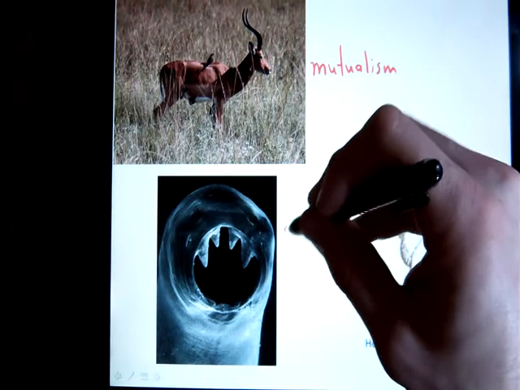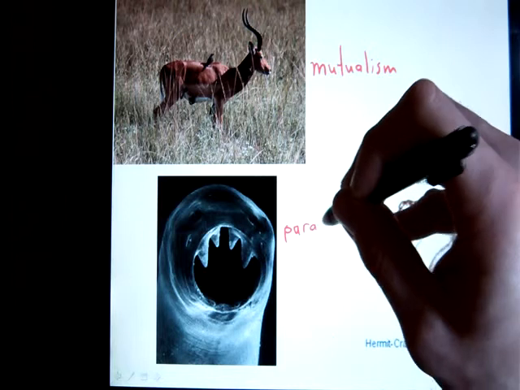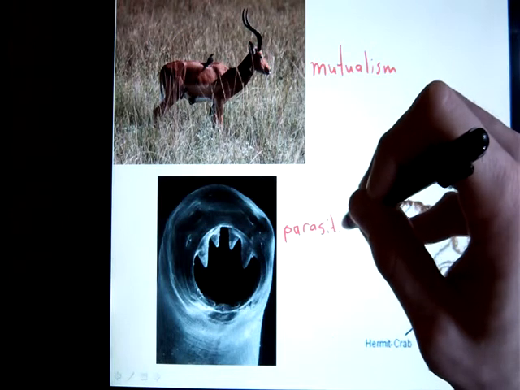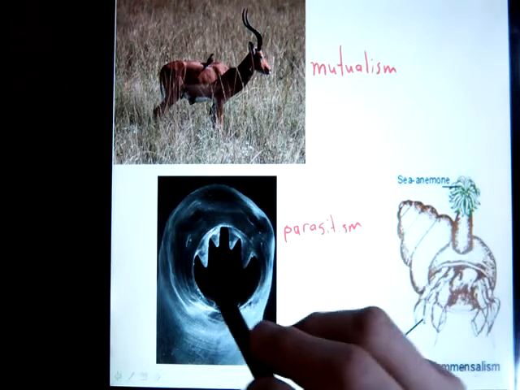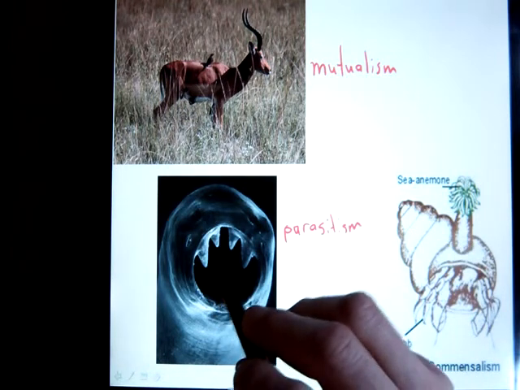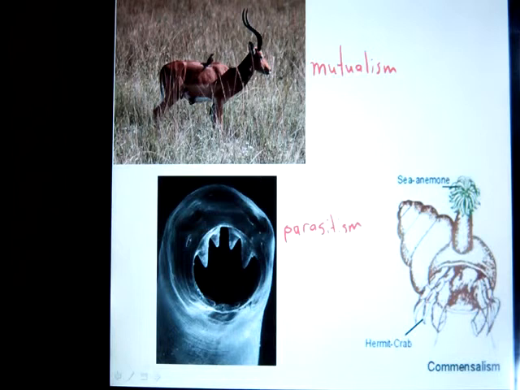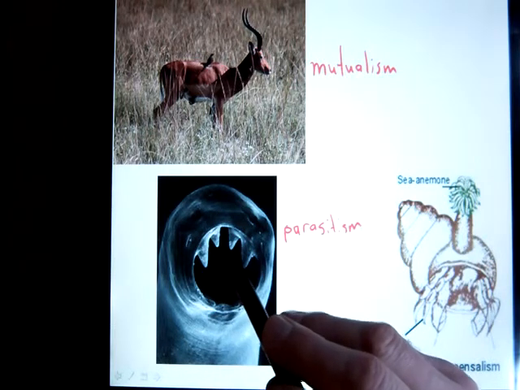Here's an example of parasitism, and you can see it's a close-up shot of what looks like some kind of hookworm. And you can see that this worm uses these teeth-like structures to attach onto its host in the inside of its intestines. Now, human beings don't often get these, but certainly if you had a dog, it could get a hookworm or a tapeworm. So these things hook onto the inside of the intestines of the dog.